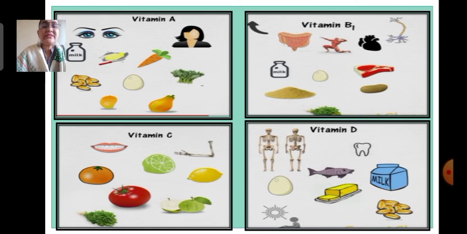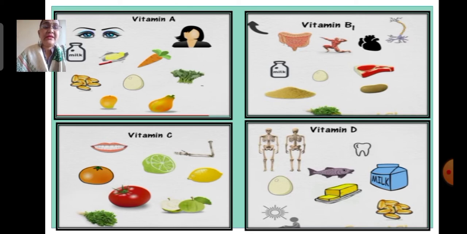Vitamin C is necessary for keeping teeth, gums, and joints healthy. It also increases the resistance of our body against infections and helps in fighting diseases. It is present in citrus fruits like orange, lime, and lemon. Tomato, guava, and green vegetables are also sources of vitamin C.